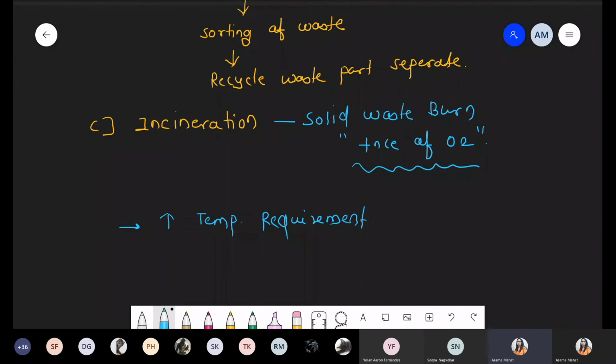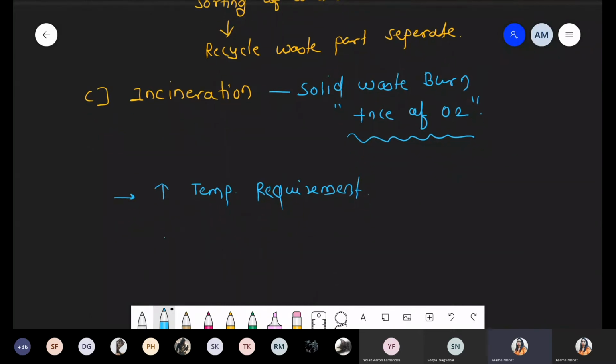And how much temperature will it be? Initially, it is approximately 900 degrees Celsius to 1000 degrees Celsius. 900 to 1000 degrees Celsius during the initial stage.